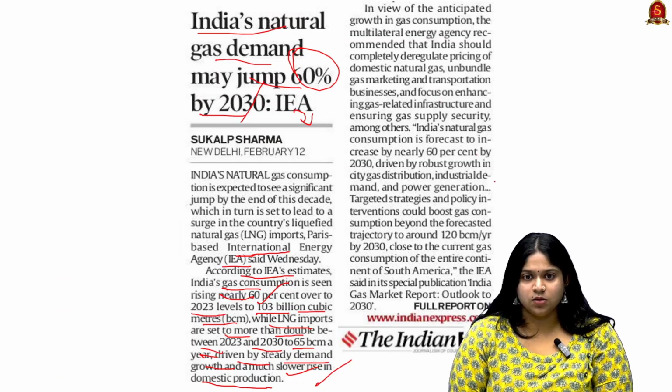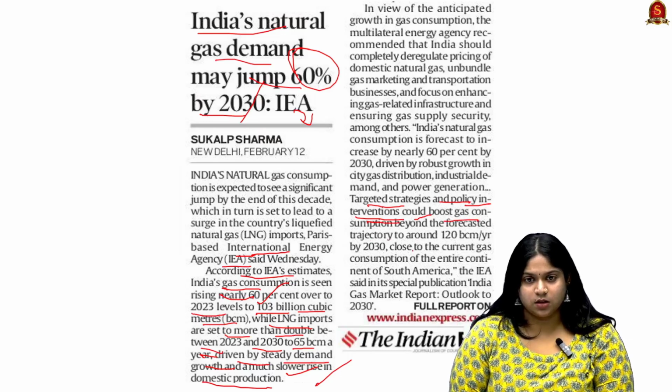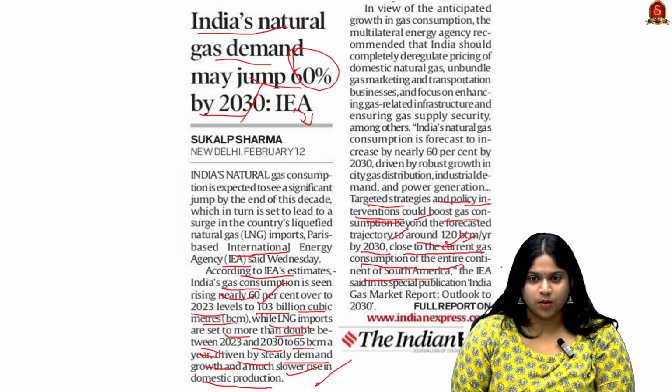And also here, according to the article, targeted strategies and policy interventions can be made to boost gas consumption beyond the forecasted trajectory to around 120 billion cubic metres per year by 2030, which is close to the current gas consumption of the entire continent of South America.